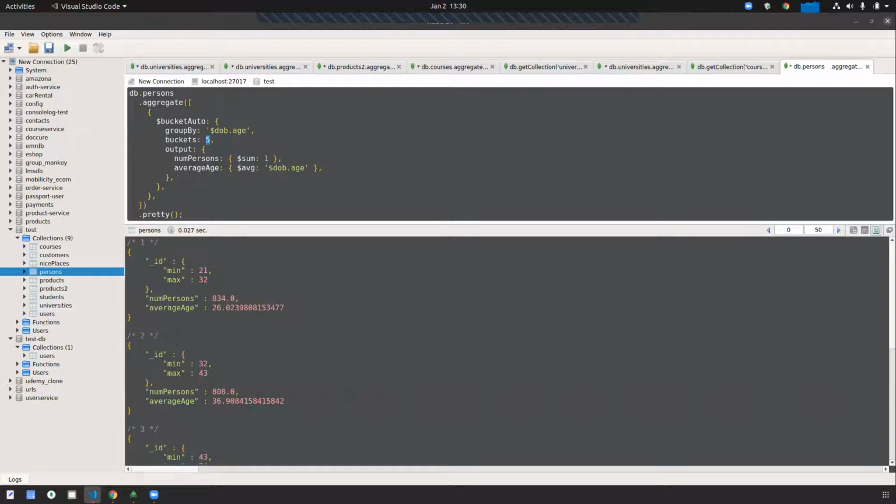Got it? So up to this, the MongoDB session is completed. Aggregation and all those things are done.